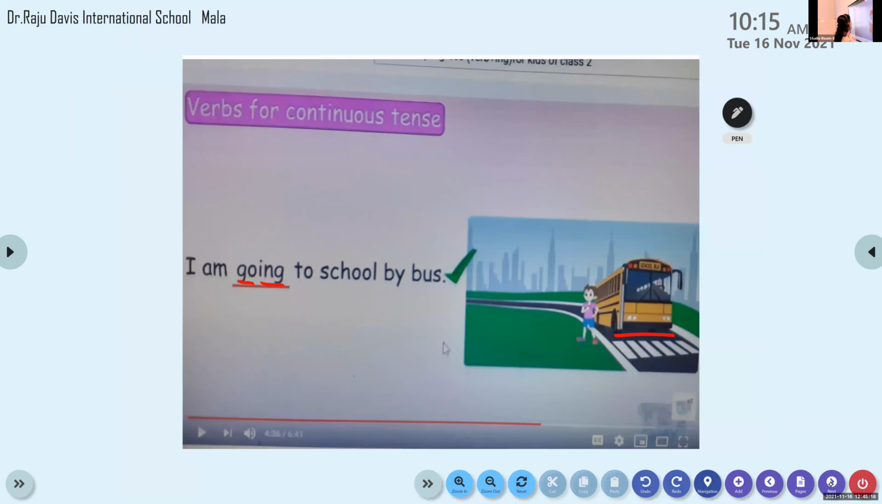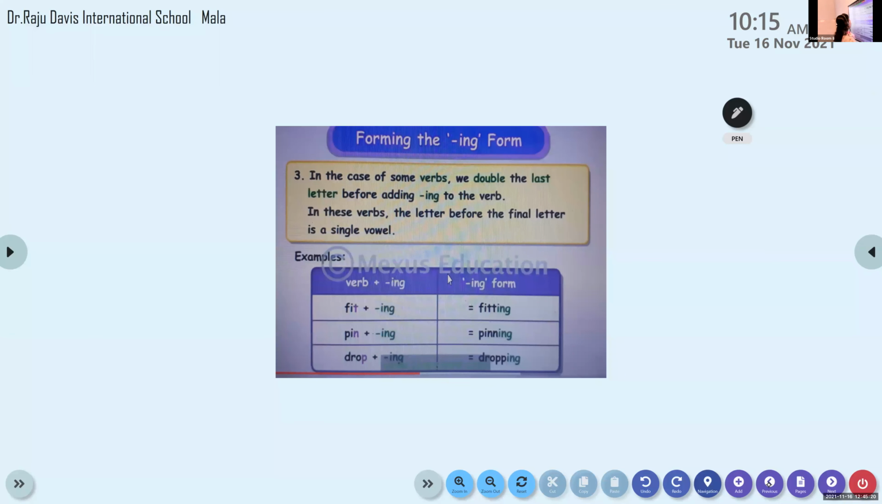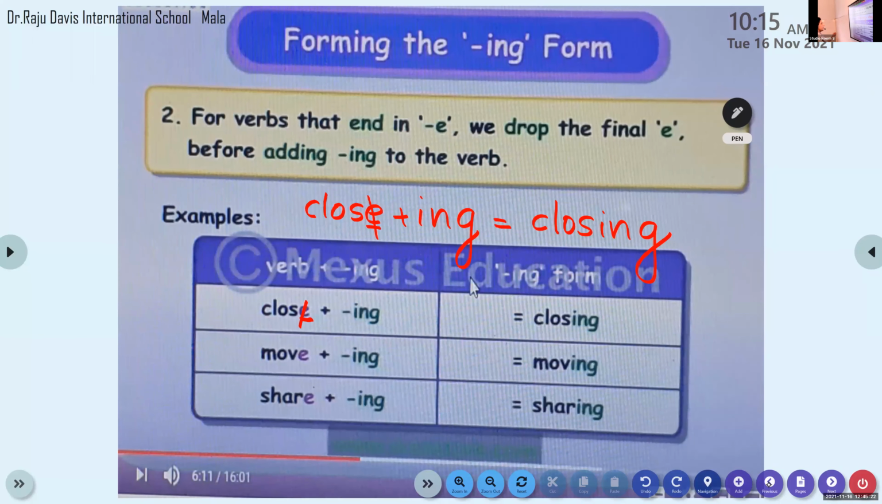Okay, so we have to learn the spelling rules of ing. Otherwise, when you write the sentences, children, you will make errors. It is not the same for all the words. It differs from word to word. So we have to learn certain rules of adding ing. The first rule is just adding ing to the verb form. There is not much change.